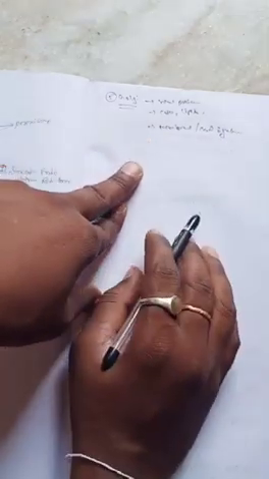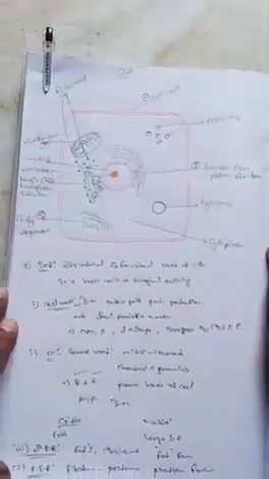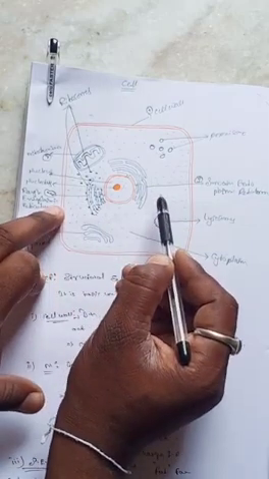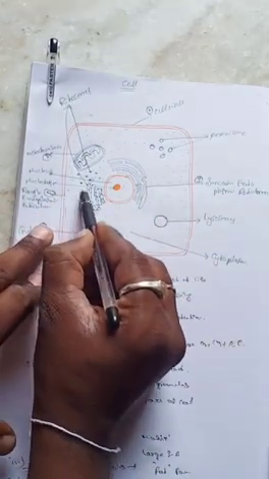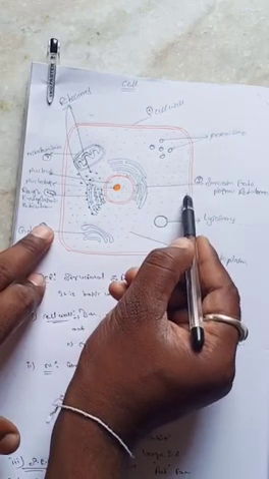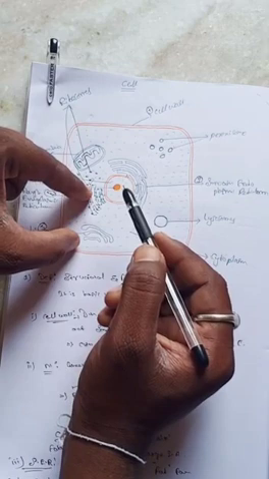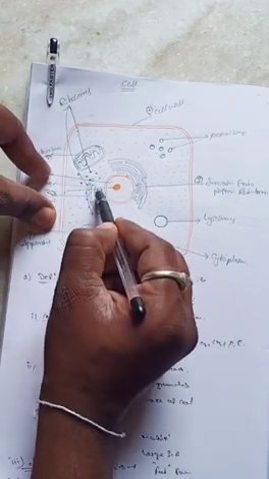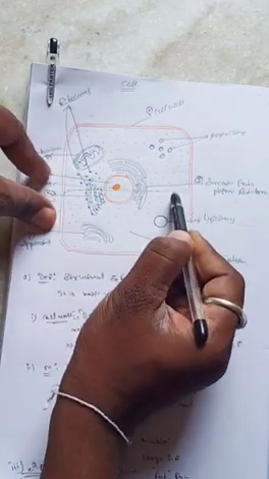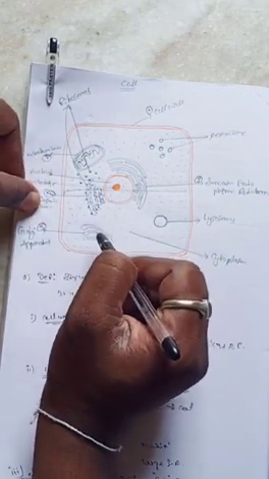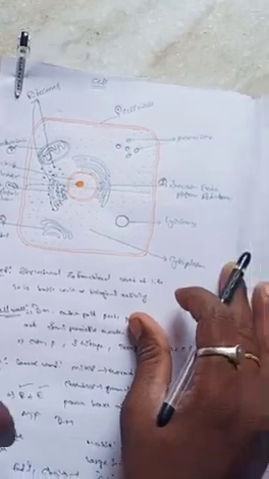Involved in the membrane synthesis or cell wall synthesis means the cell wall is divided, one cell divided into two cells, divided into four cells. For example, in this part it is divided into two cells. At this condition, new cells are formed. One cell is converted to two cells, so it is splitting in this area. This particular membrane is produced from the Golgi apparatus only. That's why these are involved in the membrane or new cell wall synthesis.